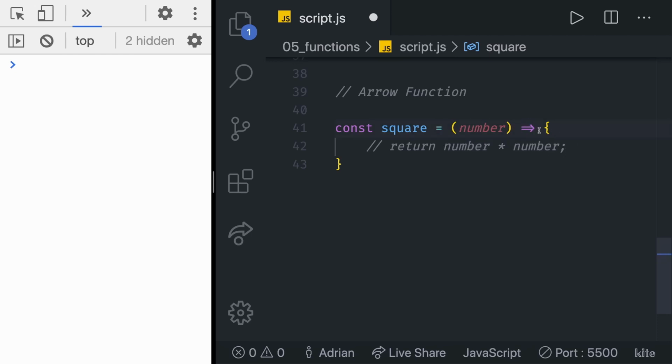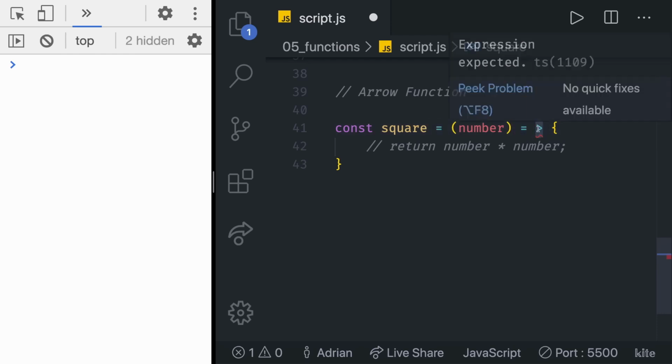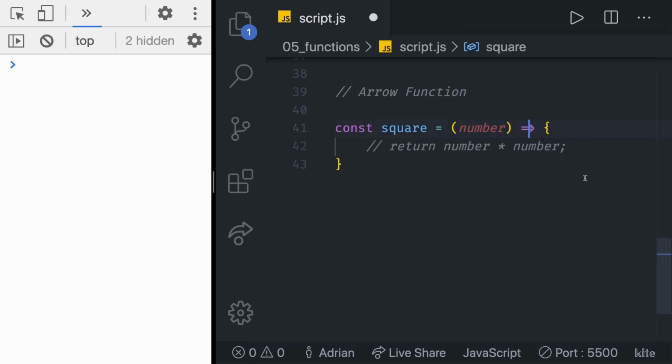If you didn't notice, this arrow is actually the equal sign and then the larger than sign. It just joins them for me because I have the font installed. So it's just the equal sign and then the larger than or greater than sign. And then it points to a function block, which is just a set of curly braces. This is the syntax you will need to remember.